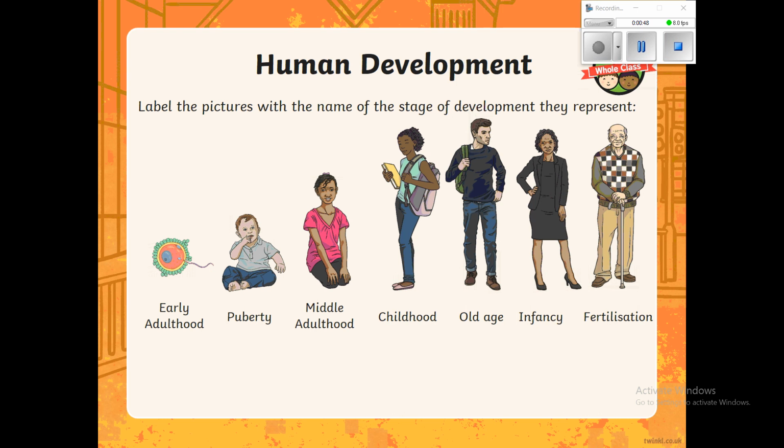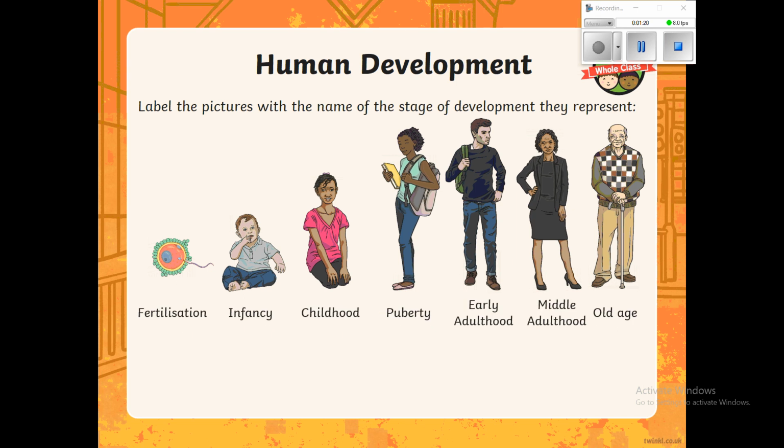So first of all, label the pictures with the name of the stage of development that they represent. What I want you to do is link up the pictures with the words below. So for example, this old man is clearly in his old age, at this part of his stage of development. Just go through all these pictures and all the words. You don't have to write anything down, just link them up in your head to the right ones. Okay, let's now have a look at our answers. You should all be good with this.